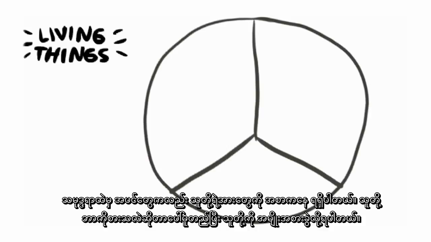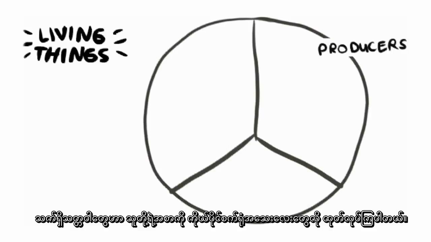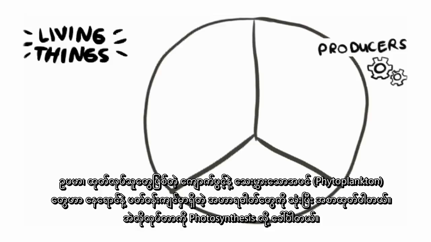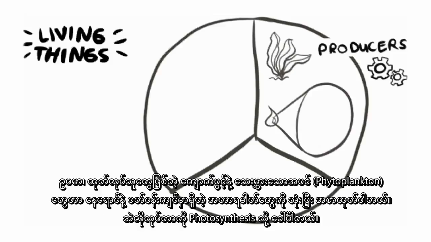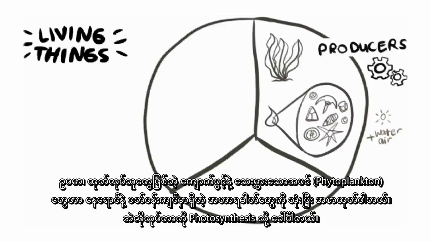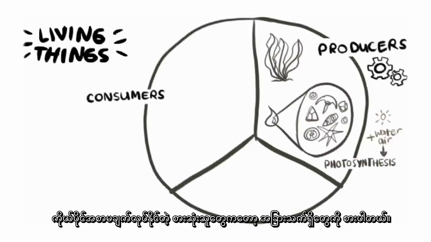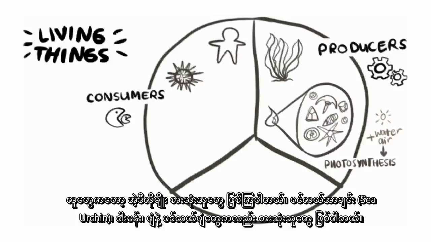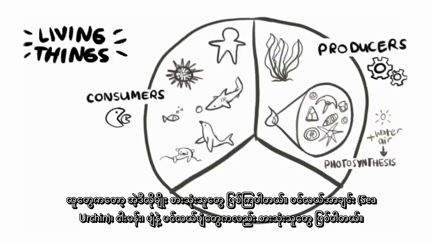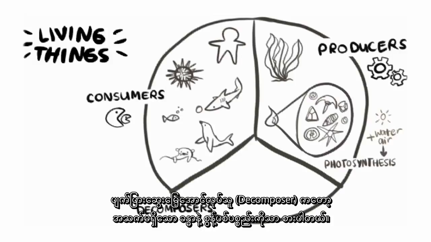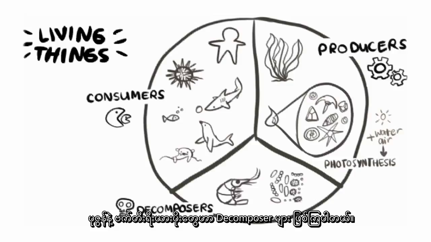Animals and plants also get energy from the food they eat, and we can classify them based on the source of their food. Producers are living things that make their own food, like little factories. For example, plants like seaweed and microscopic plant-like creatures called phytoplankton in the oceans make their food by using energy from the sunlight and nutrients in the environment in a process called photosynthesis. Consumers are living things that can't make their own food, and so instead they eat other living creatures. Humans are consumers, and so are sea urchins, sharks, fish, seals, and sea otters. Some living things only eat the waste or dead bodies of other creatures, and these are called decomposers. Shrimp and bacteria are examples of decomposers.